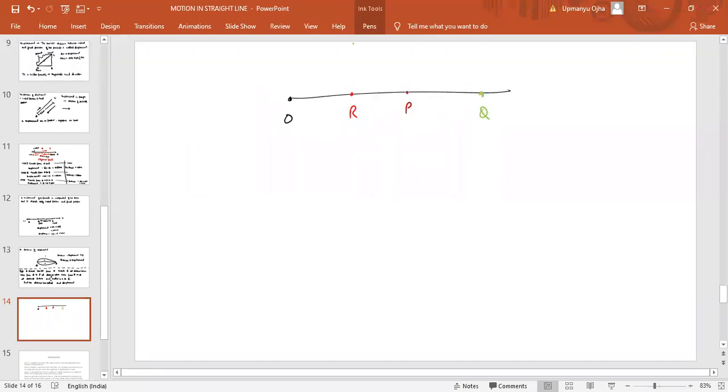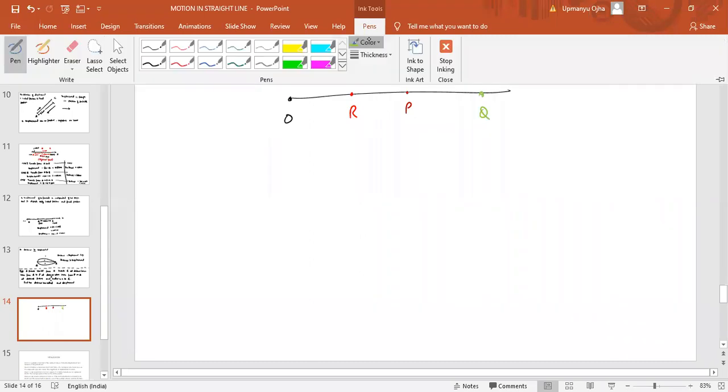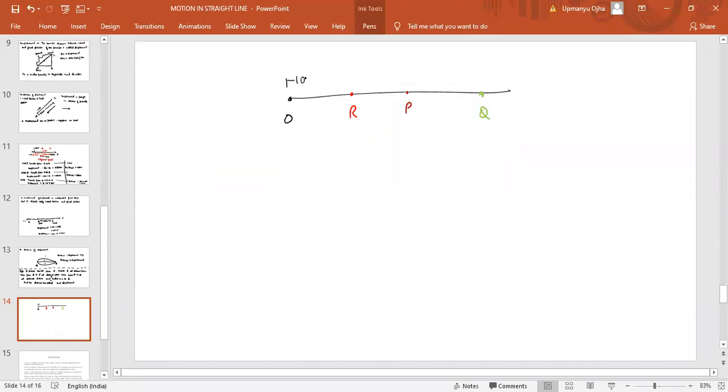Okay, so from O to R, the distance traveled is how much? 100 meters. From R to P, 50 meters. From P to Q, it is 200 meters. Okay. So how much distance is traveled? It started from O, reaches R, from R to P, then from P to Q, then again turns back to R.